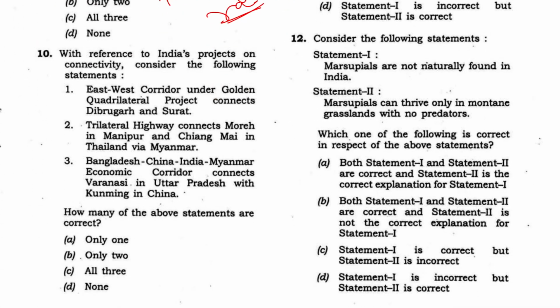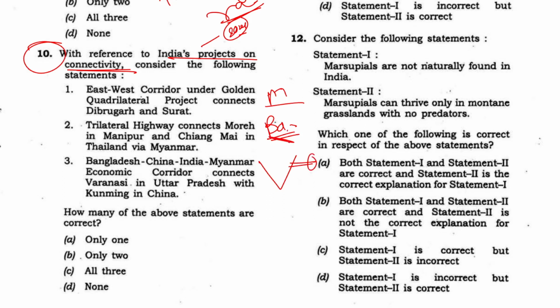Let's quickly finish with this 10th question. India's projects on connectivity. This gives the hint for 2024. We have recently had connectivity projects with Myanmar, Bangladesh. Bangladesh especially, we had a big connectivity project. We have connectivity projects with Bhutan also, Nepal also. So please read about all these three especially. And the East-West Corridor, the Golden Quadrilateral project. Big road projects in India can also be asked directly, so please take care about these.